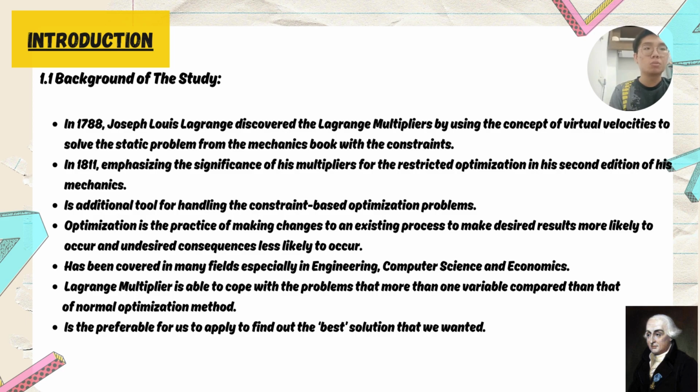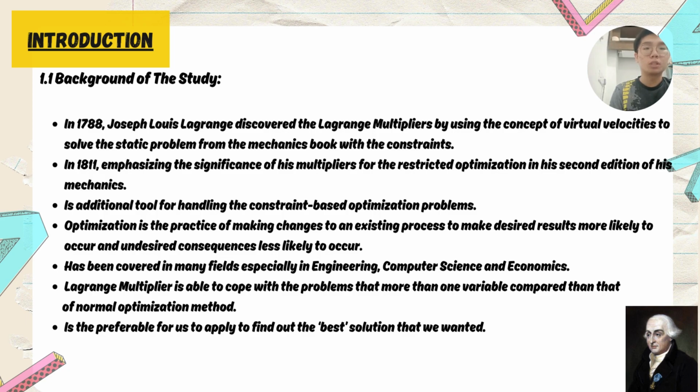Now I am presenting the breakdown of the study. In the 18th century, Joseph Louis Lagrange made the key discovery of the Lagrange multiplier by using the concept of virtual velocity to solve static problems from his mechanics book with constraints. In 1811, Lagrange emphasized the significance of his multipliers for restricted optimization in the second edition of his mechanics. Therefore, Lagrange multipliers are able to handle constraint-based optimization problems.